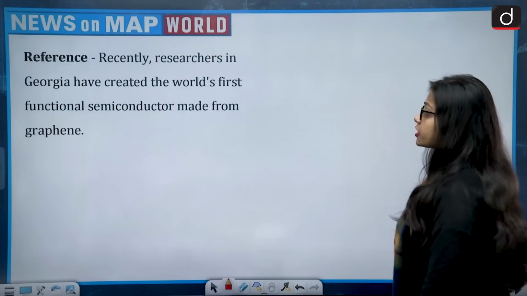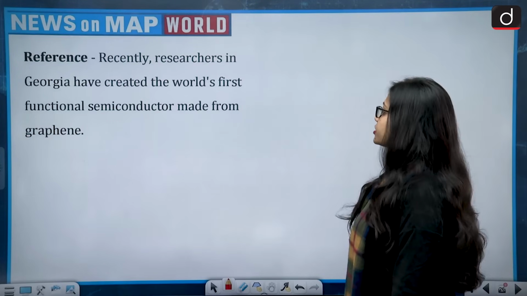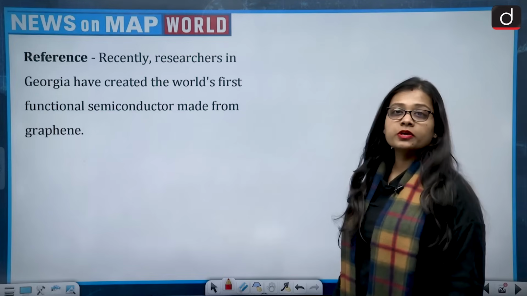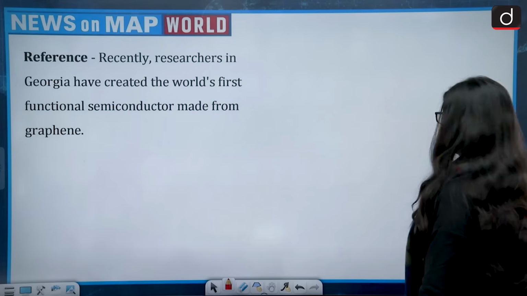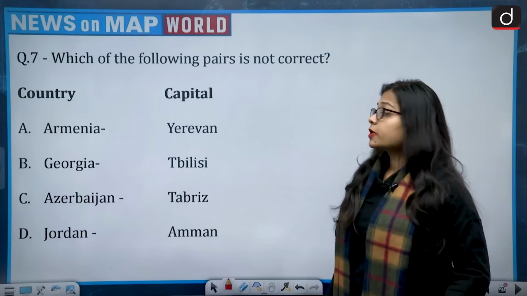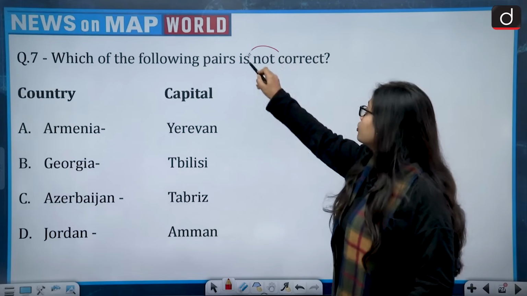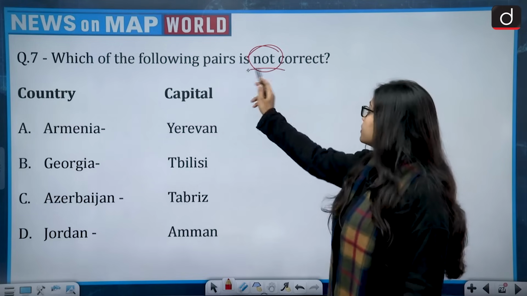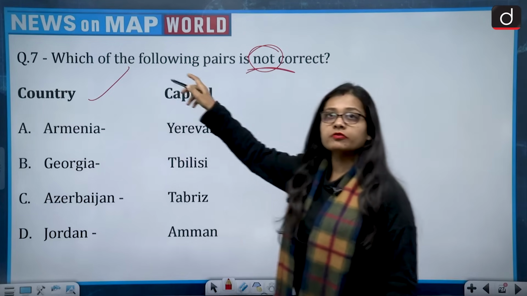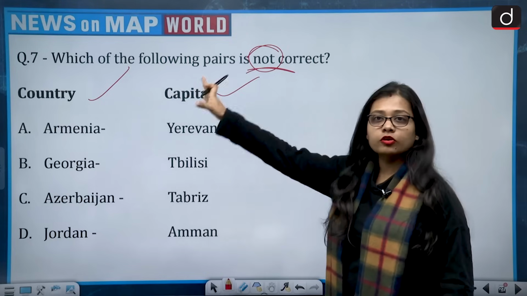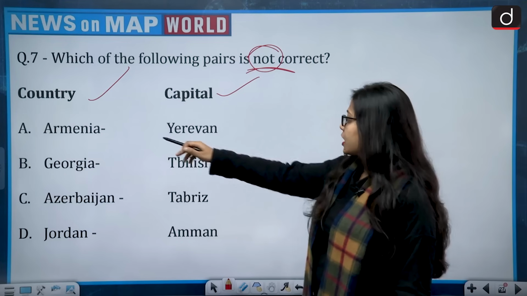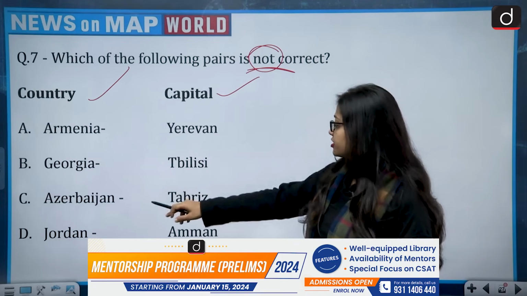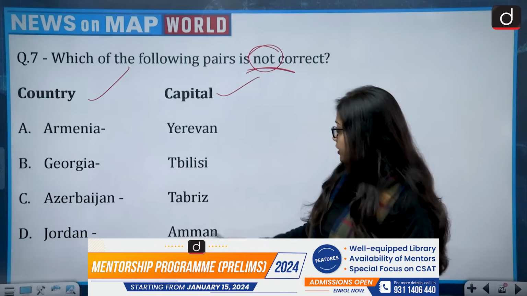Moving on to the next question, the reference talks about researchers in Georgia having recently created the world's first functional semiconductor made from graphene. Now this brings Georgia to the news, and the question asks which of the following pairs is not correct. Be very careful with the question. It is asking about not correct. On one side is the country, on the other side is the capital: Armenia, Yerevan; Georgia, Tbilisi; Azerbaijan, Tabriz; and Jordan, Amman.